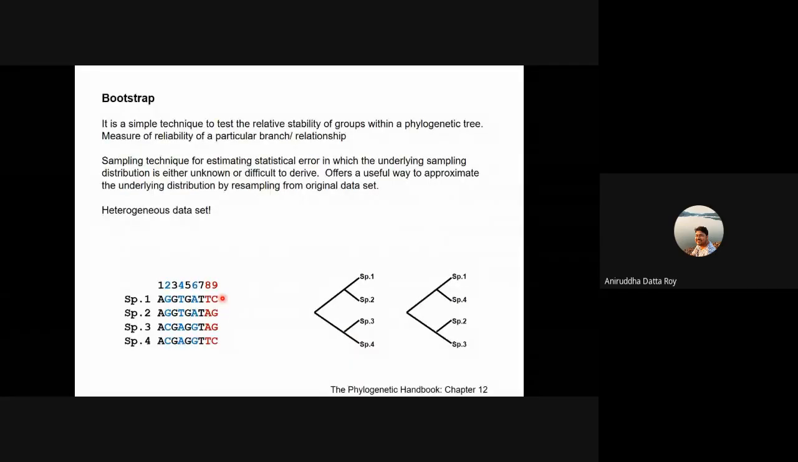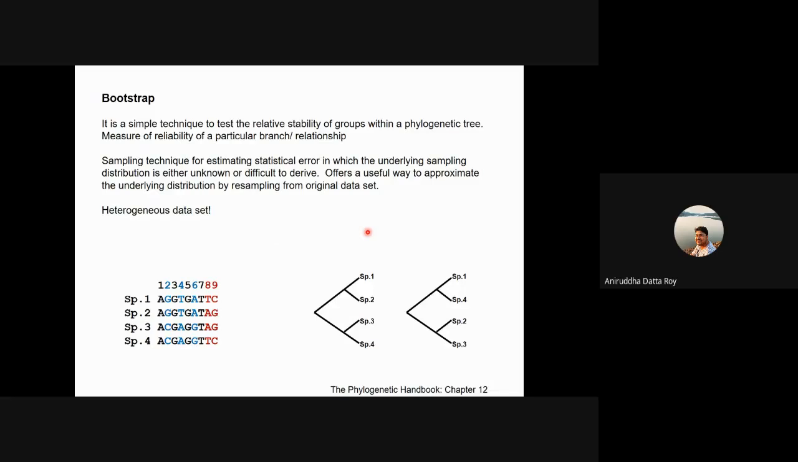We move into Bootstrap, and I'm sure most of you who have done a little bit of tree building have pressed that button called Bootstrap, and it magically gives you these numbers on the tree. But let's try and understand what Bootstrap actually does. Bootstrap is just a technique to test the stability of a particular relationship.